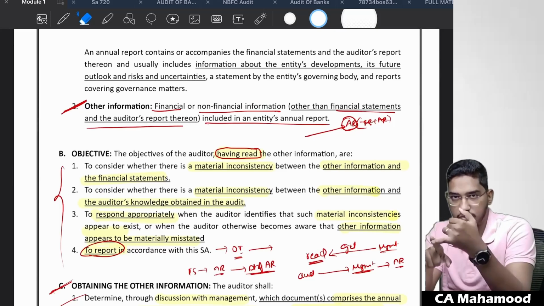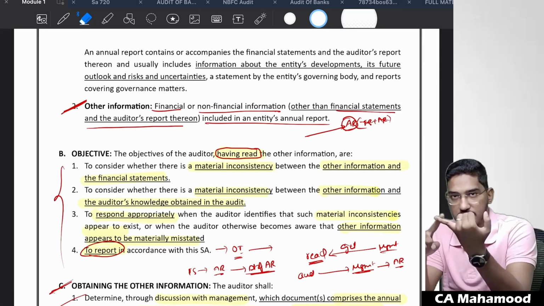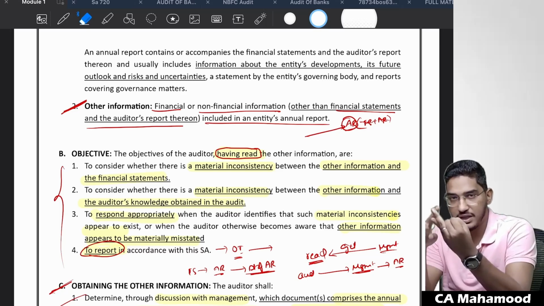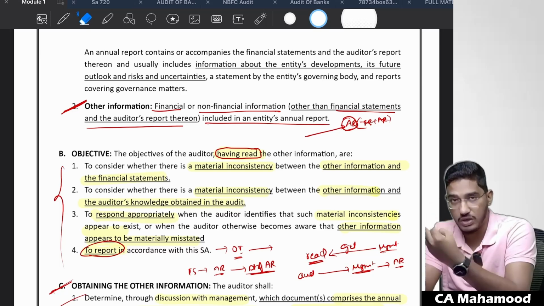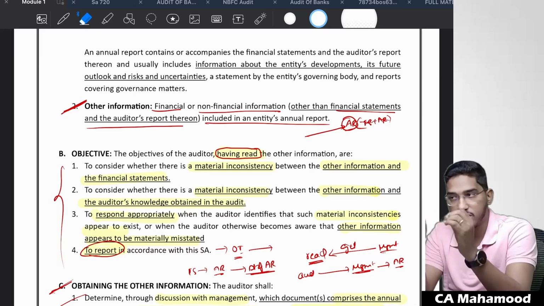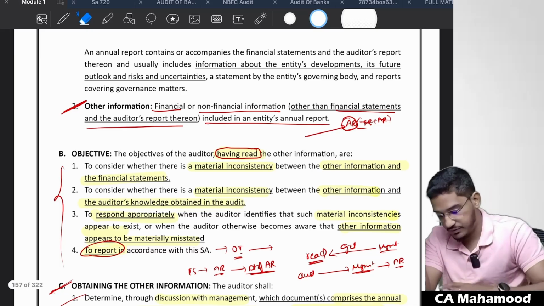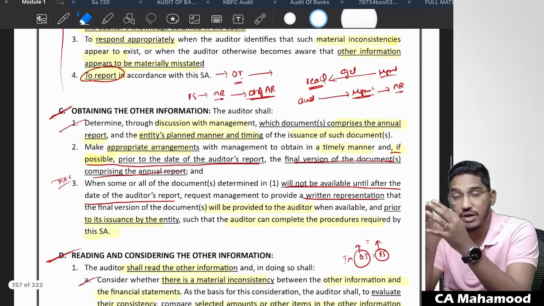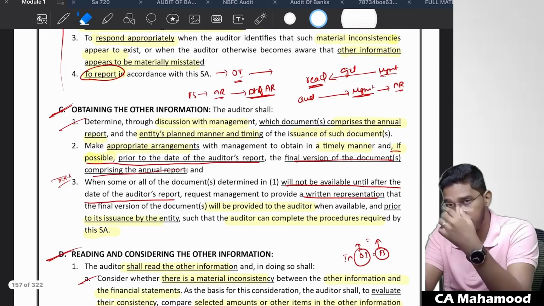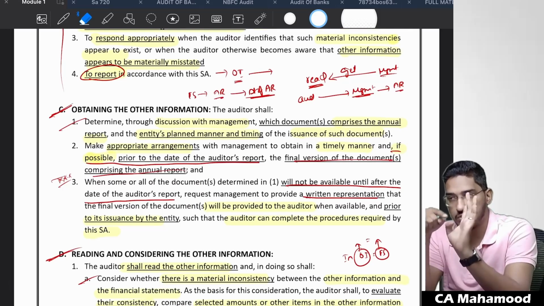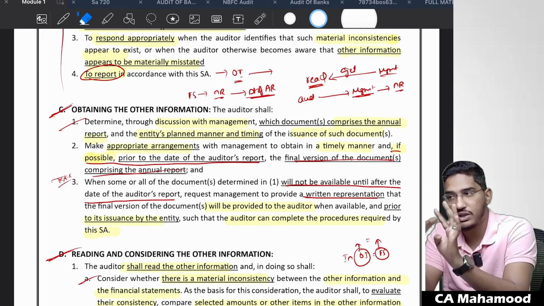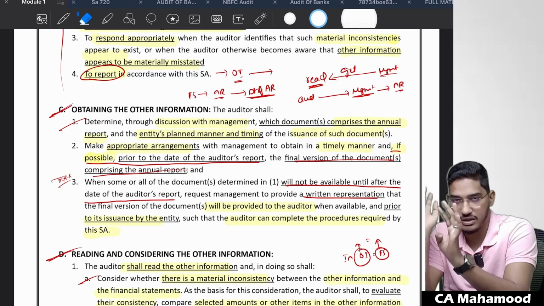Now, what are the objectives of the auditor? The auditor shall read other information, find out if there is any material inconsistency between other information and financial statements, and also whether there is any material inconsistency between other information and the knowledge obtained by the auditor. If you find anything wrong in the other information, you have to respond appropriately and report in accordance with the requirements of the standard. Those are the four objectives. Then what should you do? In order to read the other information, first you have to get that other information. So first, discuss with the management and determine what information will be included in the other information.